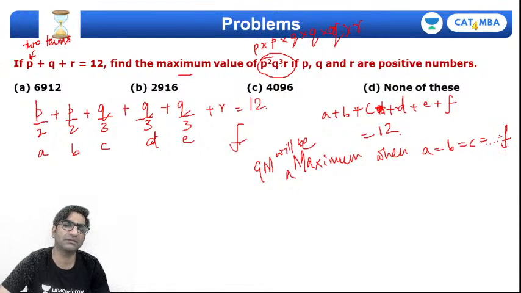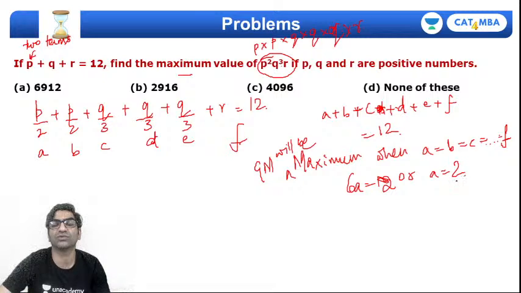And when does that happen? If all 6 variables are equal, then you will say 6A is equal to 12, which means A is equal to 2. And if A is equal to 2, then P will be 4, Q will be